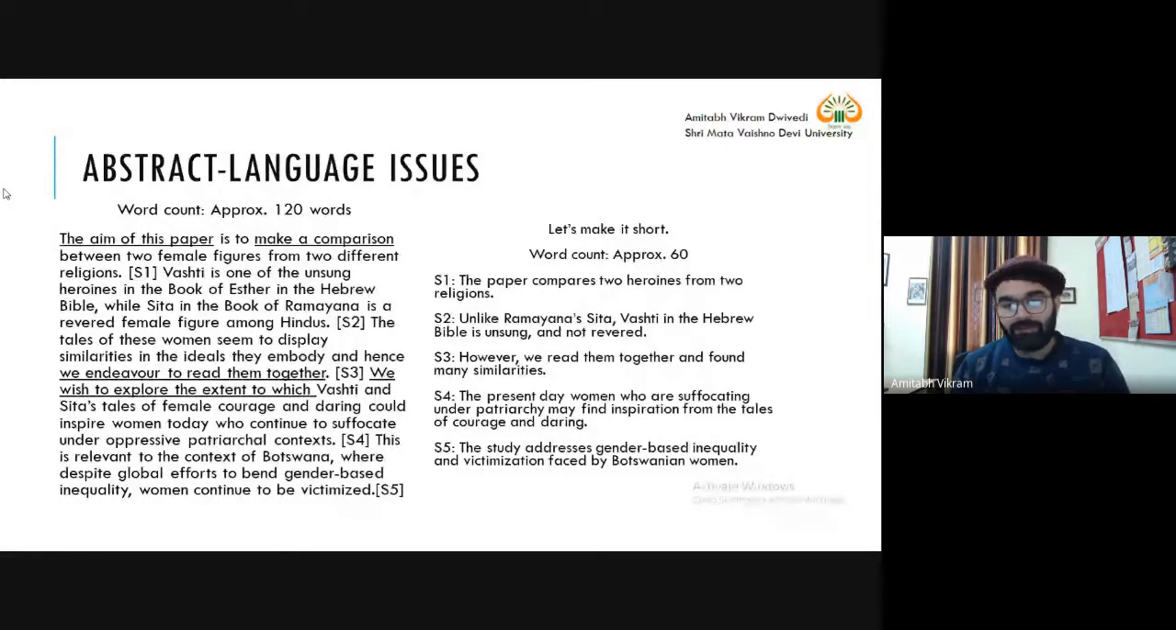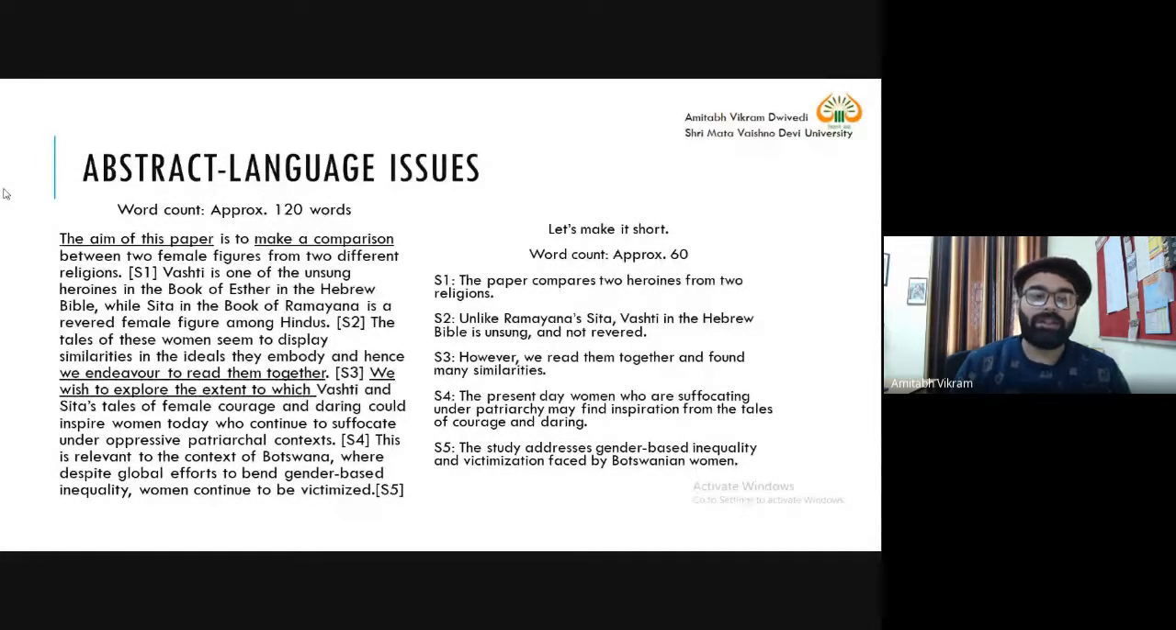So again, we have done the revision: unlike Ramayana Sita. Now the meaning is very clear, that when we say unlike Ramayana Sita, we are talking about the character Sita in Ramayana. So, unlike Ramayana Sita, Vashti, again a character in Hebrew Bible, is unsung and not revered. Fine. So in this manner, we can modify the construction. The tales of these women seem to display similarities in the ideals they embody, and hence we endeavor to read them together.